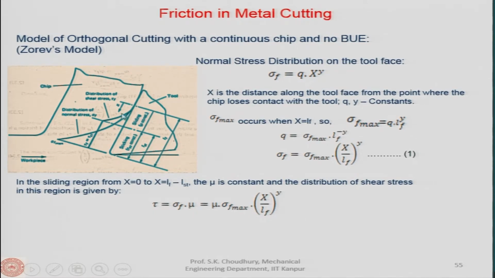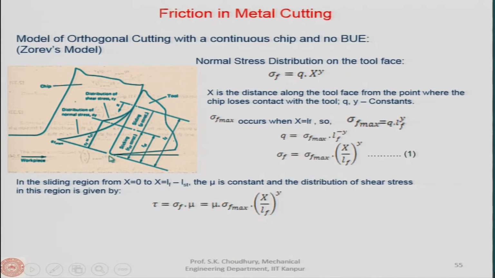Now, once again, this is the distribution of the shear stress, and this is the distribution of the normal stress. This of course is up to the point where the chip loses contact with the rake face of the tool. As you can see from this curve, normal stress is maximum at this point, and as it goes along this chip-tool contact length, the normal pressure goes down.